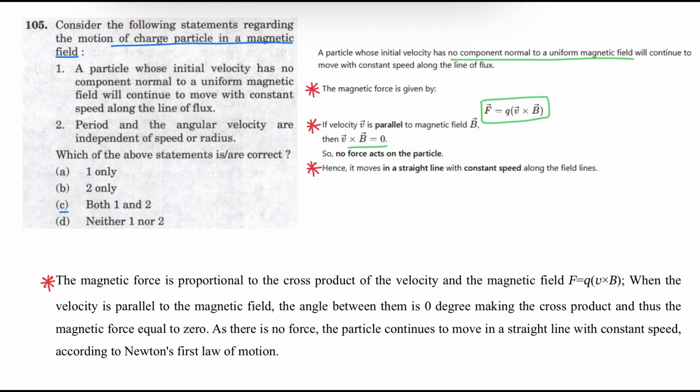So if the cross product is 0, the net force F is also 0. So no force acts on the particle. Hence it moves in a straight line with constant speed along the field lines because the force is 0.